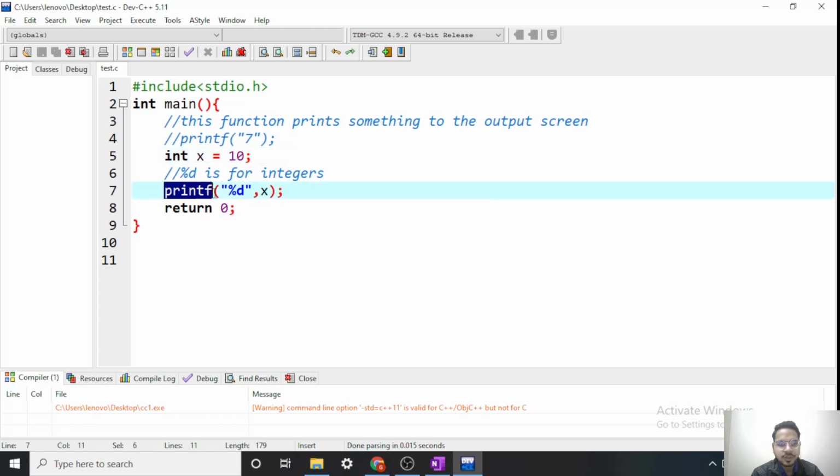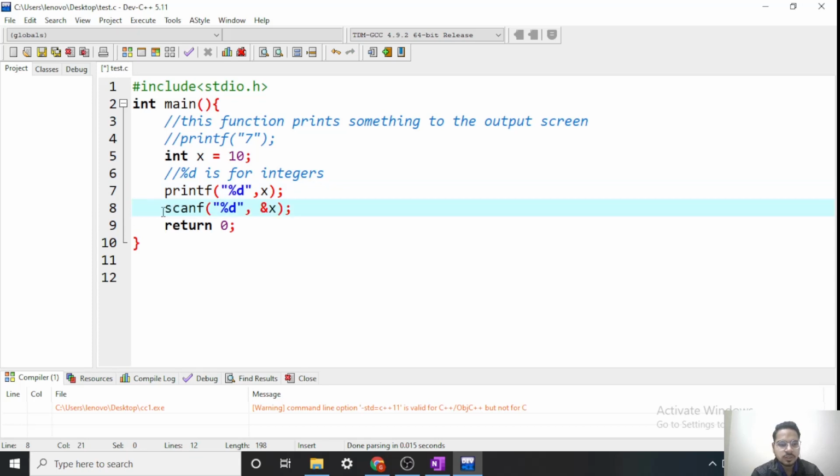Likewise we have the printf function for printing, and we have a scanf function that is used to take the input. So how to write that? The name of the function is scanf. Now we cannot take an input in a constant. We have to take it in a variable. So x is my variable. I want to take input in x, so I write ampersand x. It means take input in this x. In actuality, this ampersand means something else that we will know later, but for now just assume that ampersand x means take the value inside this x variable.